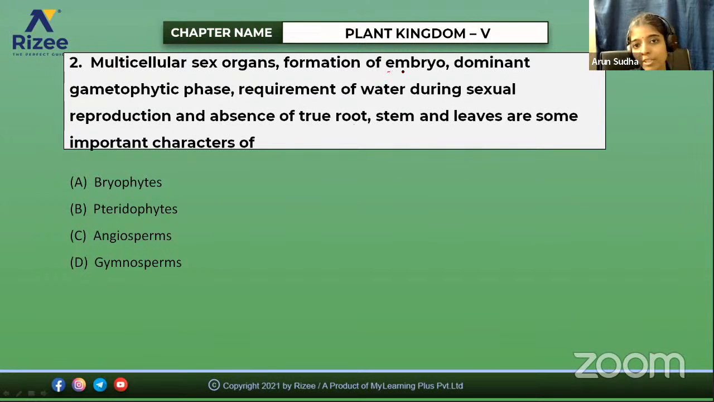So these are all the features of bryophytes. Gametophytic phase is dominant and they require water during sexual reproduction. That is for the transfer of the male gamete, that is antherozoids. They have to swim to reach the archegonia. That process is called zoidogamy. So zoidogamy happens in Thallophyta, Bryophyta, and Pteridophyta. Okay, so the answer A is the correct option.